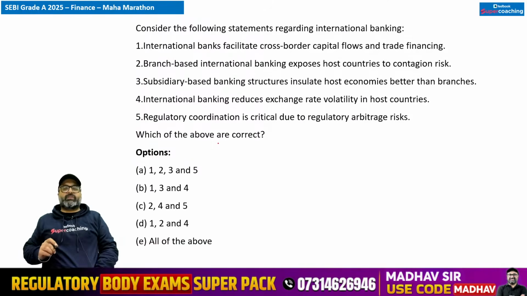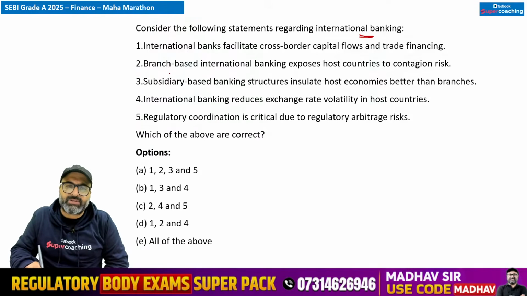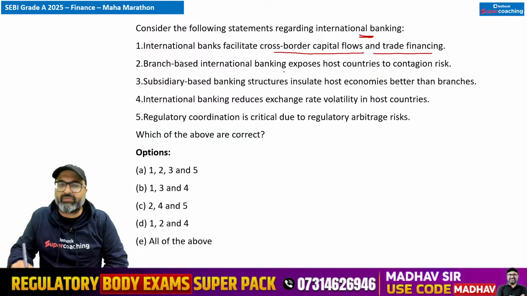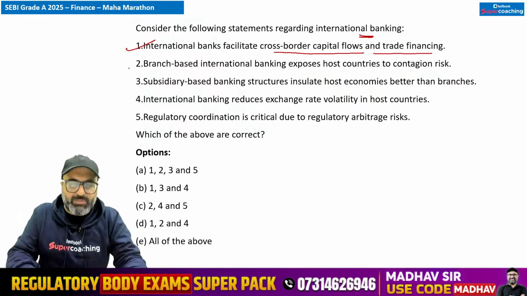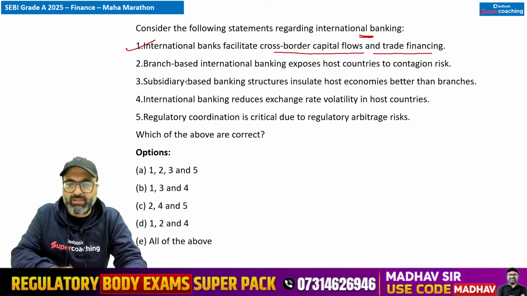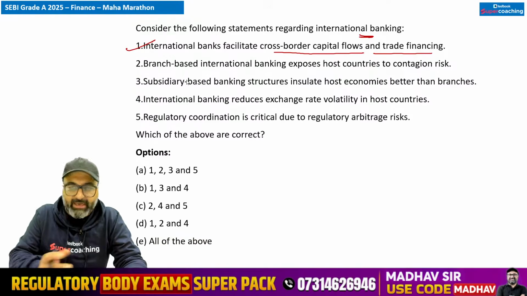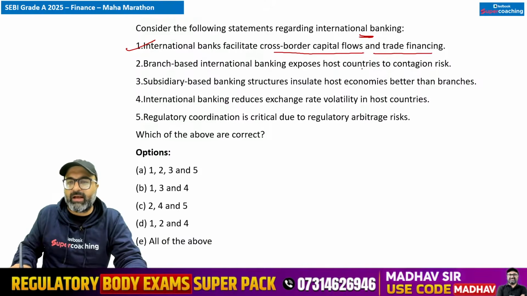अगला क्वेश्चन देखो, consider the following statements regarding international banking. इंटरनेशनल बैंकिंग के रिस्पेक्ट में, international banks they facilitate cross border capital flows and trade financing, बिल्कुल सही है. Branch based international banking exposes host country to contingent risk. Host country to contingent risk, ये point का मतलब क्या हुआ? So branches they transmit parent bank shocks directly. So if they are transmitting the parent bank shock directly, they expose host country to contingent risk. That is correct.